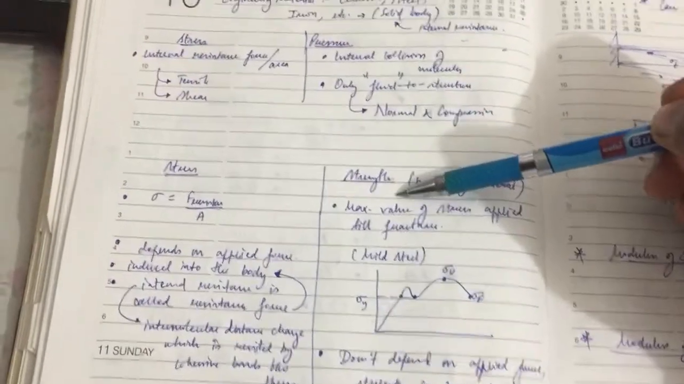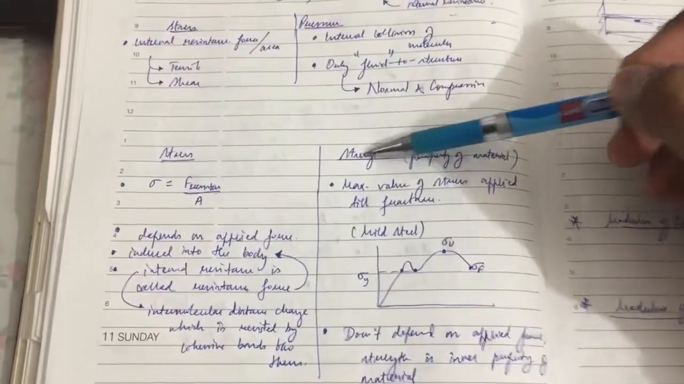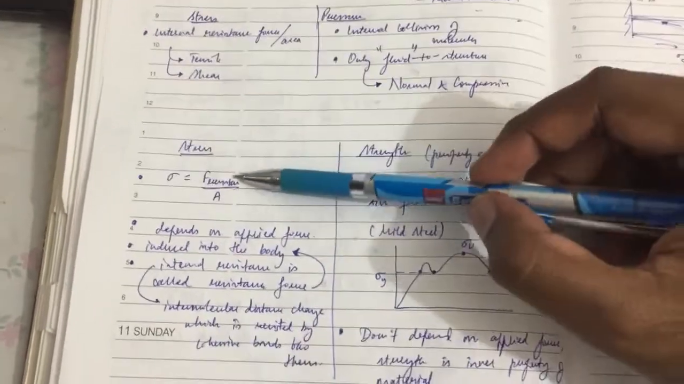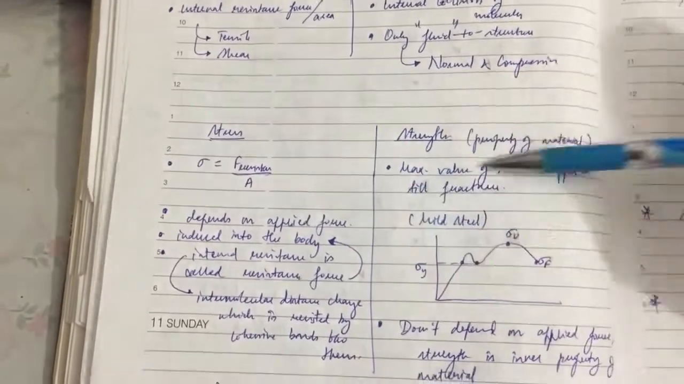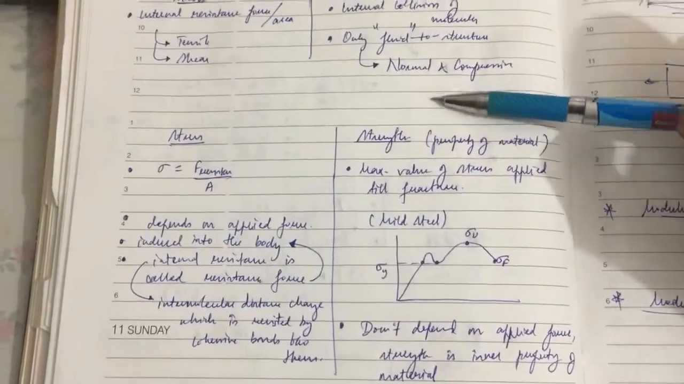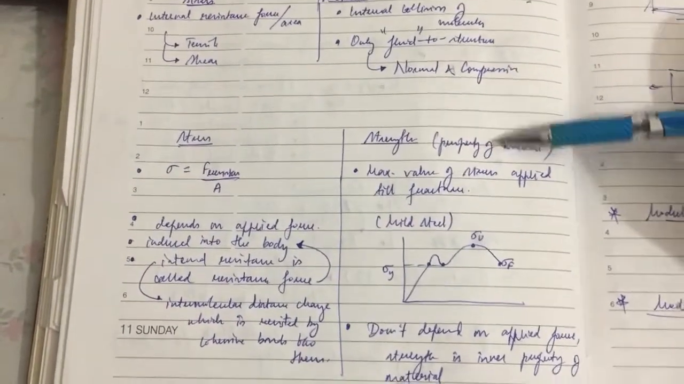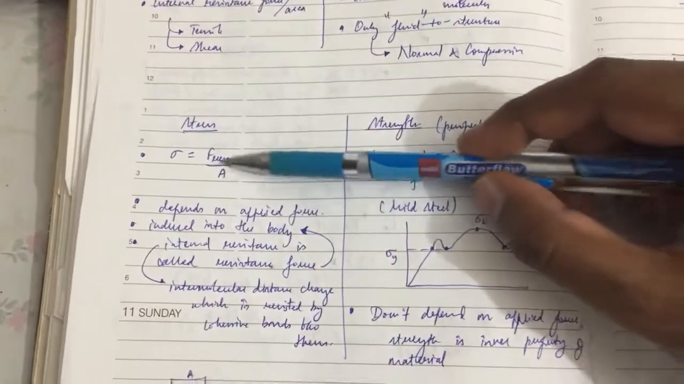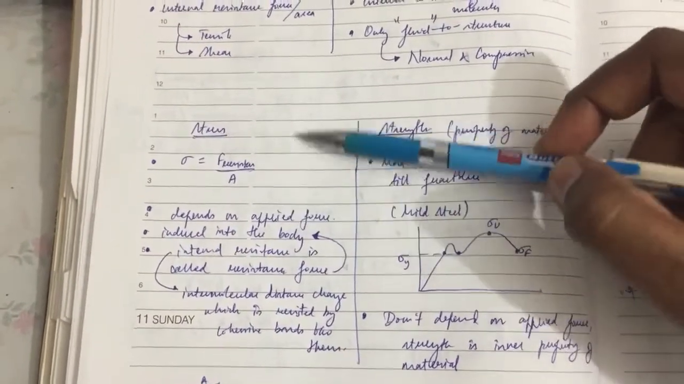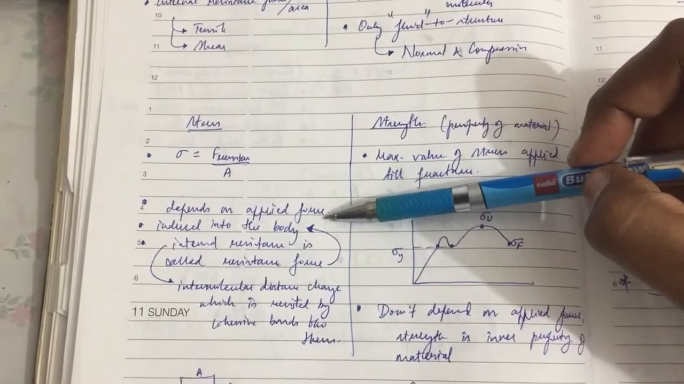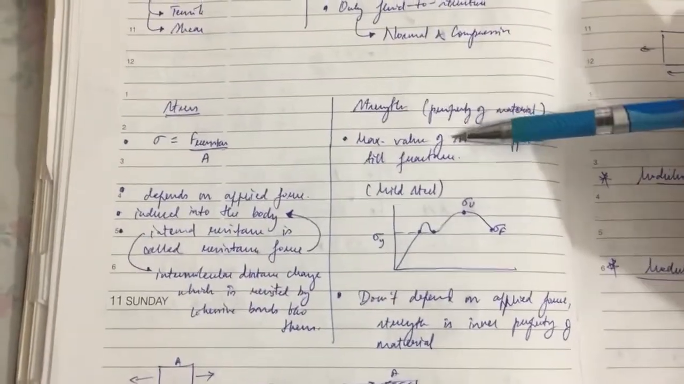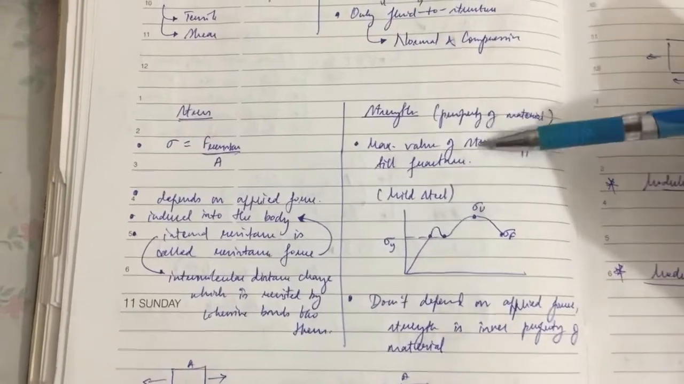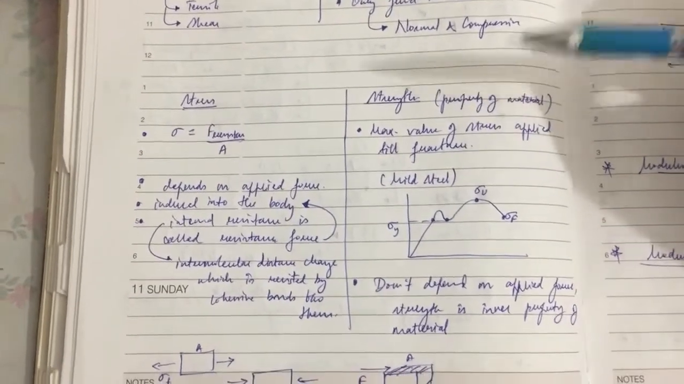So when we are talking about the strength, what is the difference between the stress and the strength here? Stress is basically the resistance force applied on a particular area, while the strength is basically the property of the material. The stress changes with the applied force, but the strength of the material won't change with respect to the applied force, because it is basically the property of the material.